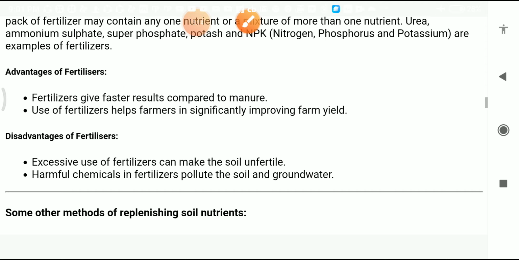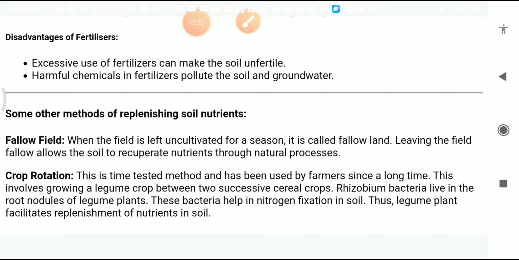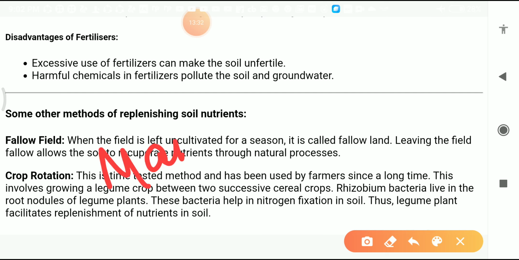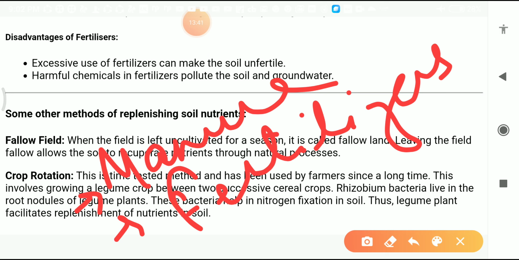Let's proceed now. Another topic: some other methods of replenishing soil nutrients. We have two methods here for increasing the nutrients in the soil. The first one is manure, and the second one is fertilizer. With the help of these fertilizers and manure, we can replenish soil nutrients.